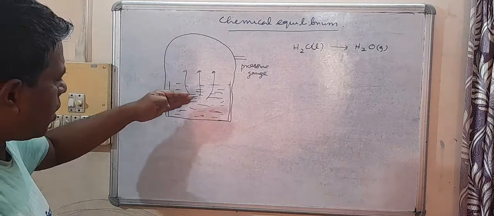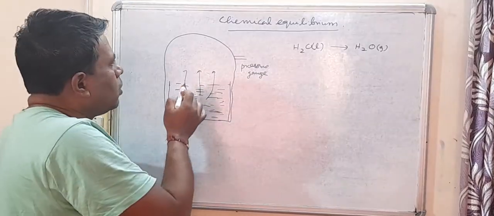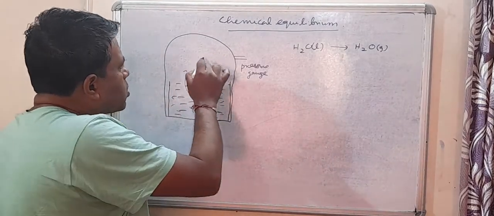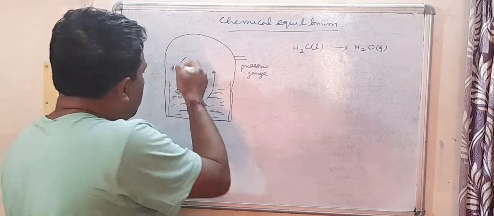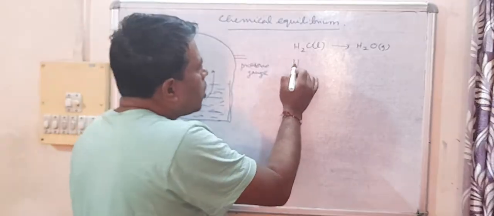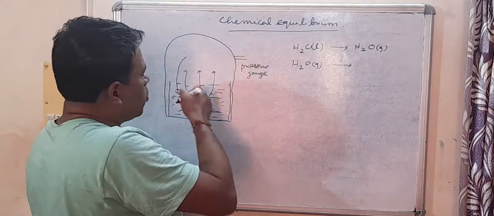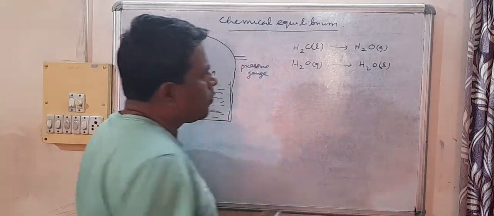Now, after some time, what will also happen? There will be an opposite process also taking place. I mean, what opposite process will take place? H2O gas will change into H2O liquid.